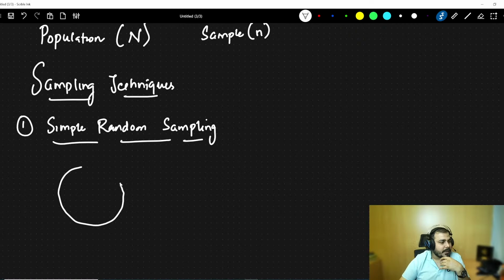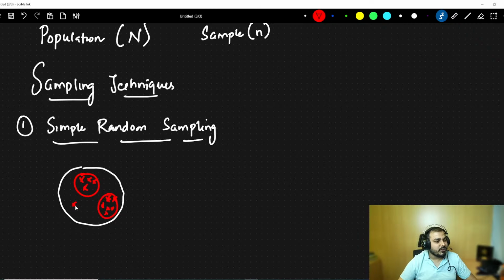Simple random sampling, very simple, very important. Suppose I have some data, some population. Suppose this is my population. Simple random sampling is just like you go and pick some people anyhow you want. There is no confusion as such. You just randomly pick up people. Simple random sampling is used in many scenarios.